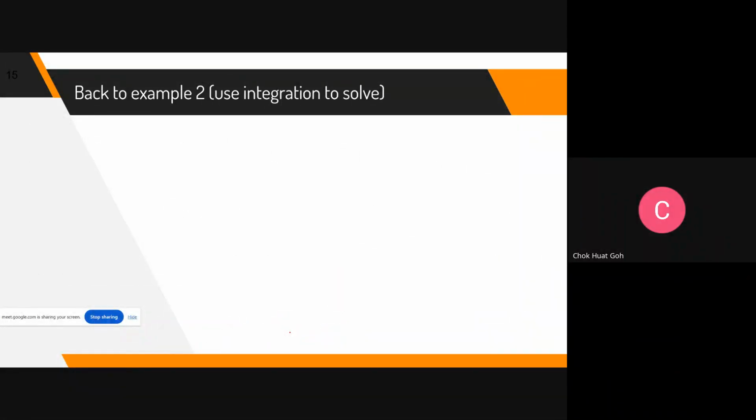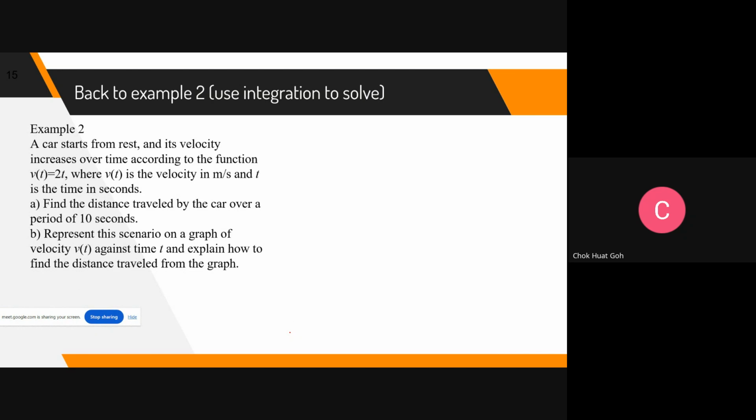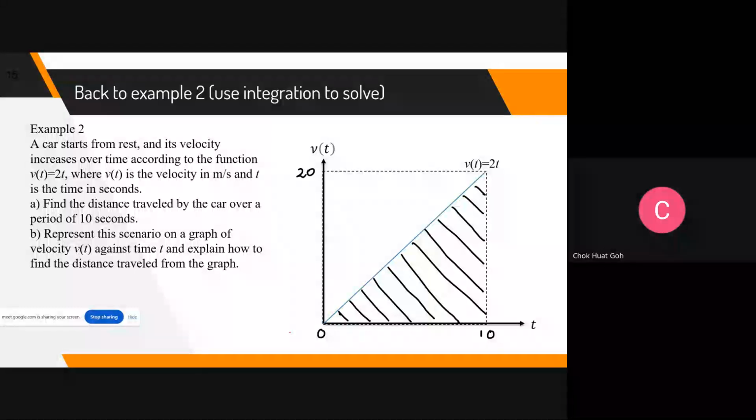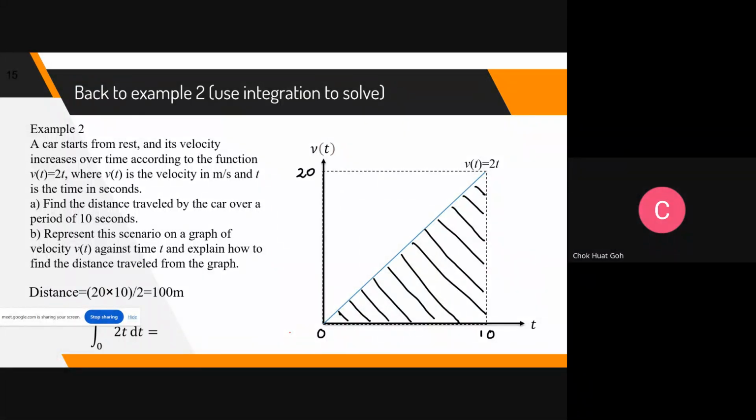Let us quickly go through so that you can see, students, integral calculus is very useful, especially when the shape is irregular. Okay, so back to example 2. Velocity is a straight line. To find the area under the curve, or the distance traveled, we can do integration. 2 is a number maintained.